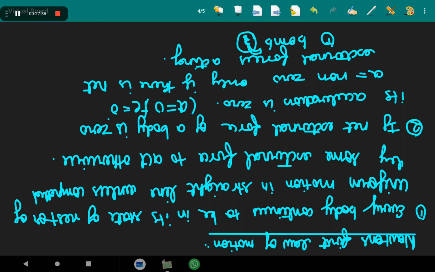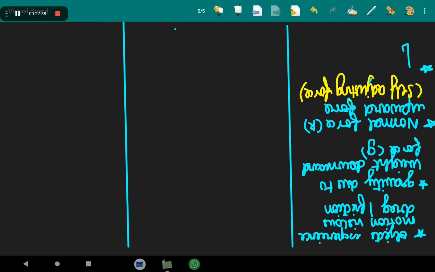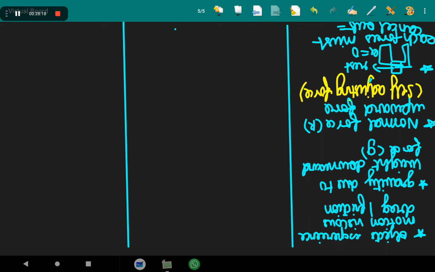Zero. Now the book on the table is at rest, which means acceleration is zero. That means each force must cancel out, because its net force should be equal to zero according to the condition. Therefore W is equal to R. Do you understand how W is equal to R came about? Okay?